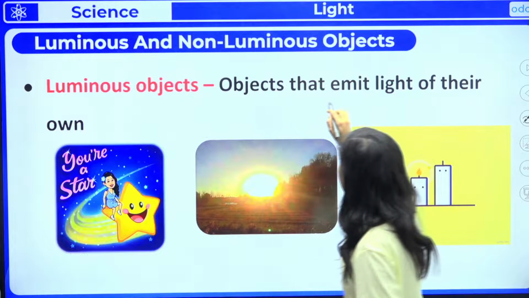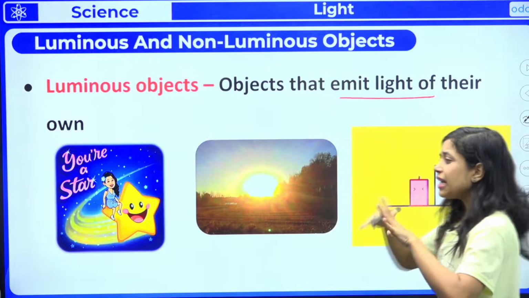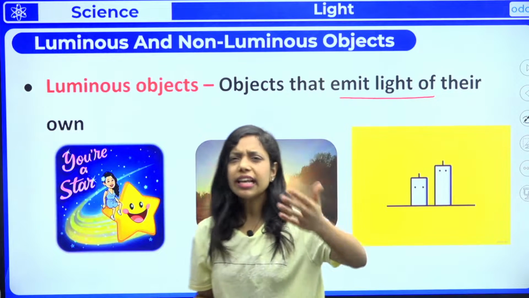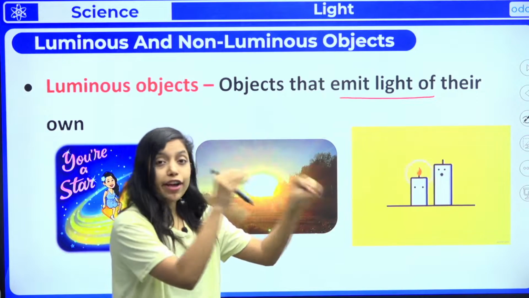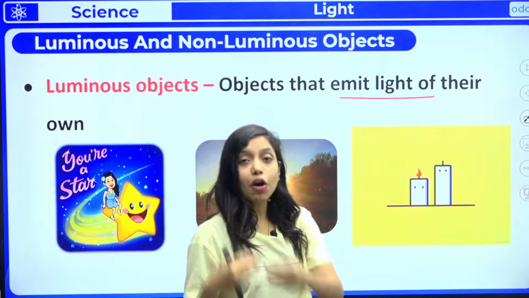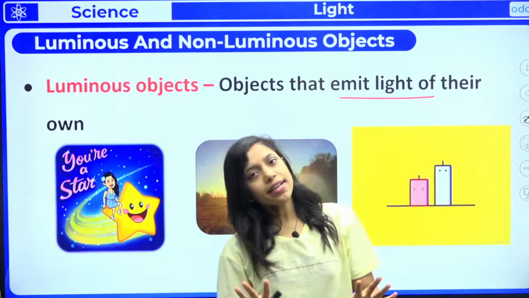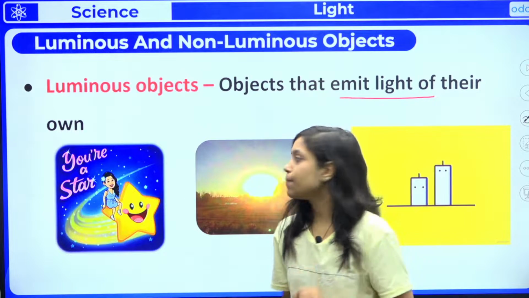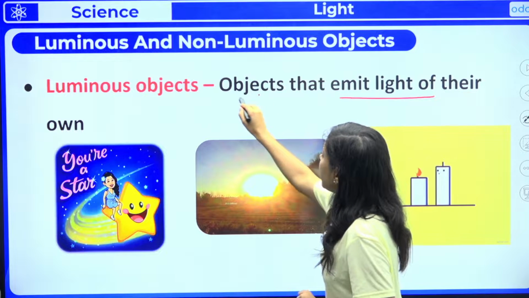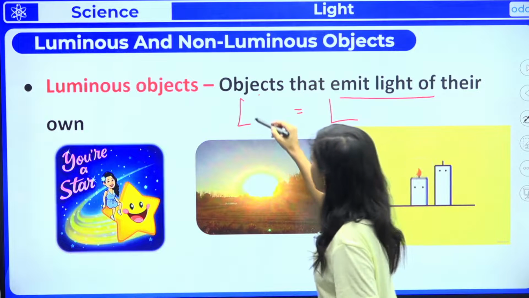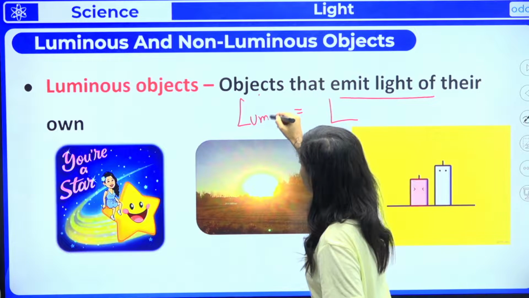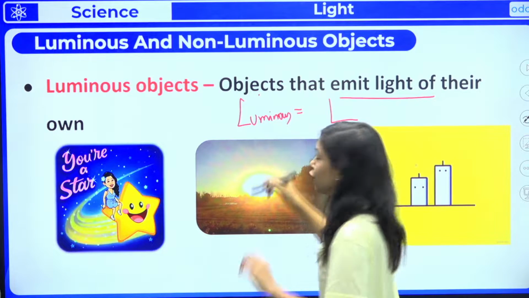Luminous is nothing but objects that emit light of their own, okay? Let it be natural source or artificial source, that doesn't matter. If any object is giving light, if any object is producing light, that means that object is luminous. I'll give you a simple clue on how to remember. L is equal to L. One L is for luminous objects.